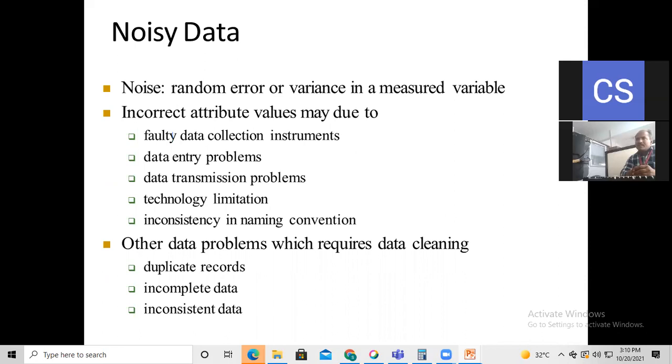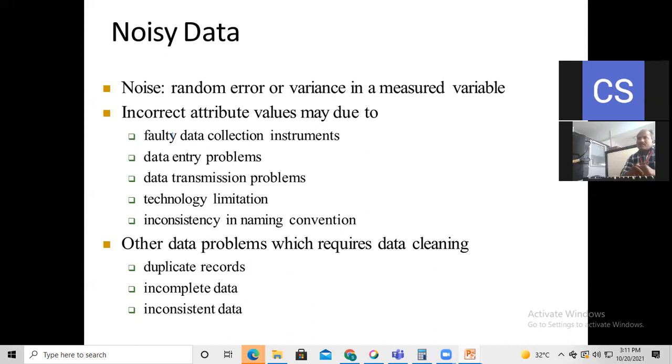Then inconsistency in naming convention: while giving a name to any file or concept, we need to consider the correct name for the information. All these points are responsible for collecting incorrect information or an incorrect database.